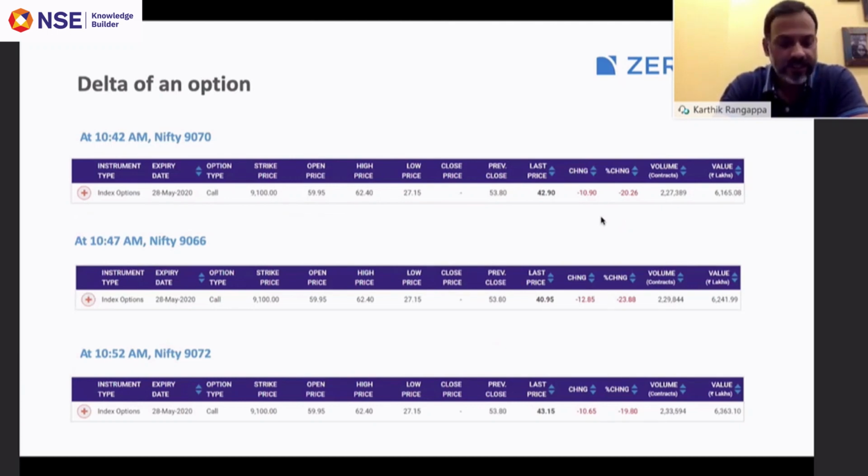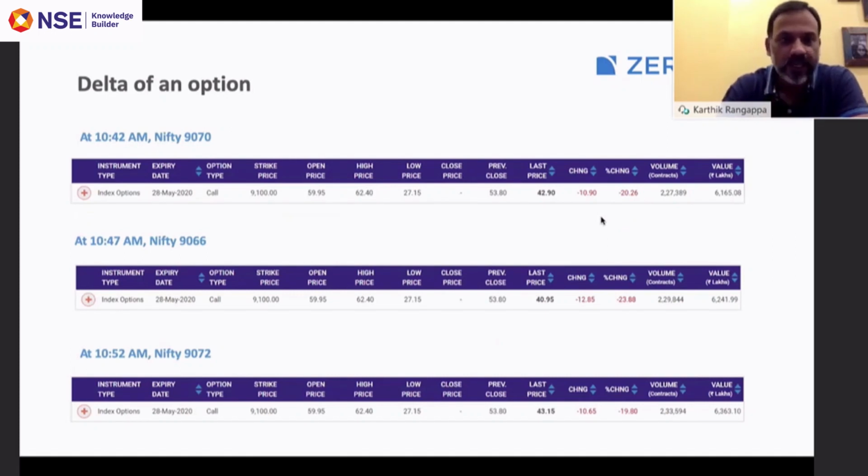These four are the most important Greeks. There are multiple Greeks, by the way, and it's not just restricted to the four that I mentioned above. But most traders need not know about the other Greeks that impact the premium. What you need to know is the delta, gamma, vega, and the theta.